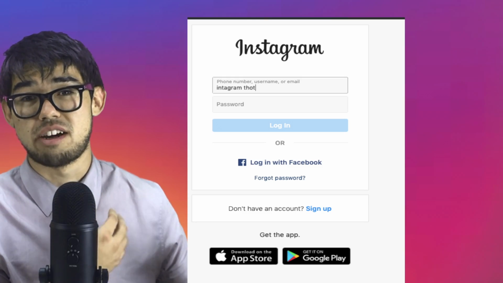Moving on, my actual tip is you can only make 5 accounts per device, 5 brand new accounts on Instagram. However, if you want to create more, if you go on Safari, you're allowed to create unlimited accounts.